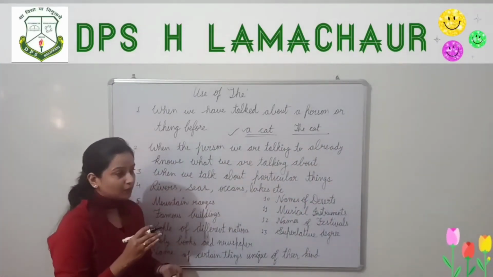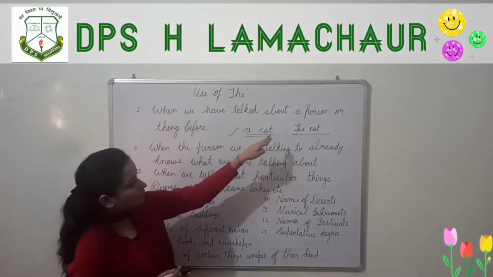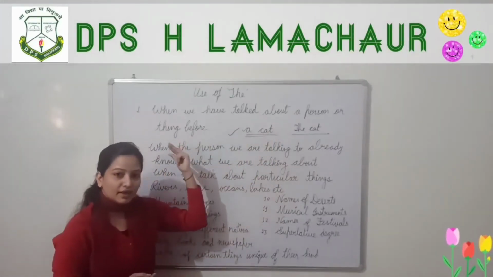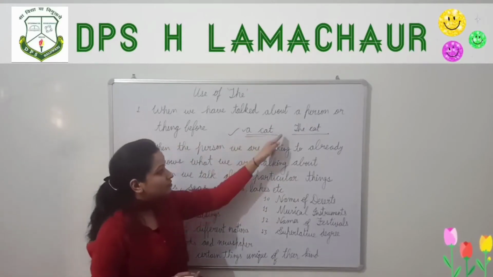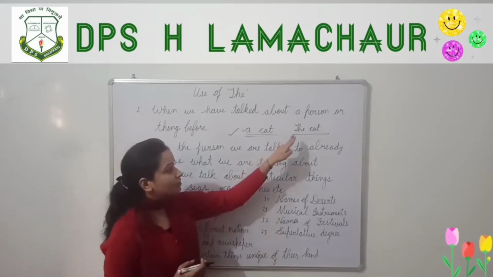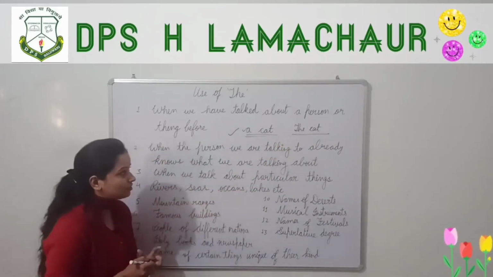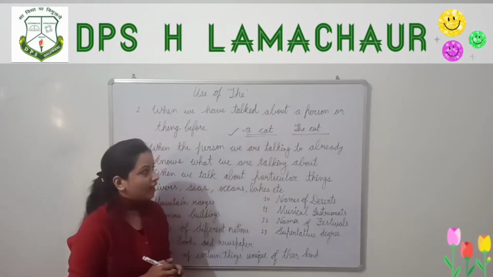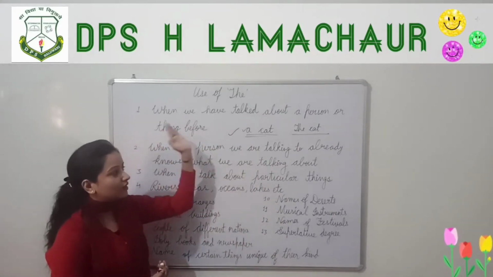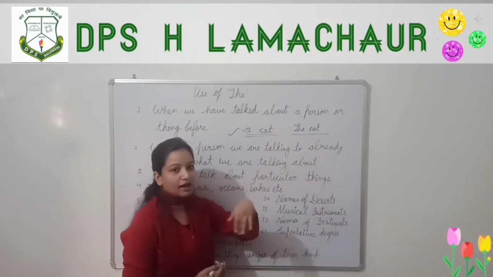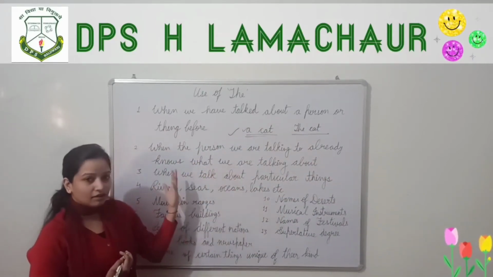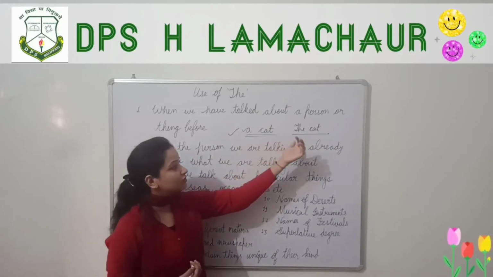So it means when we have talked about a person or thing before, the next time we indicate that cat, we will use the. At first we use a. If I have already talked about the person, thing or animal, then in future whenever I tell about it, we will use the.